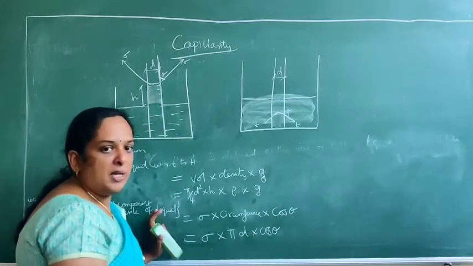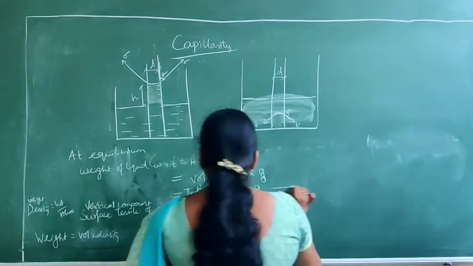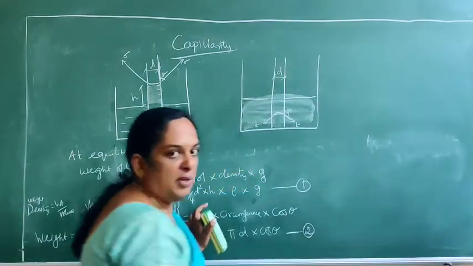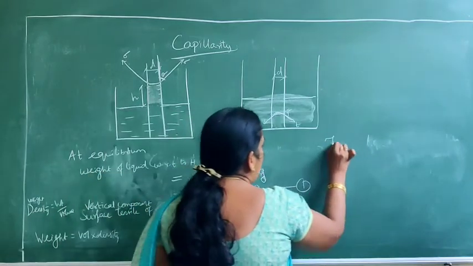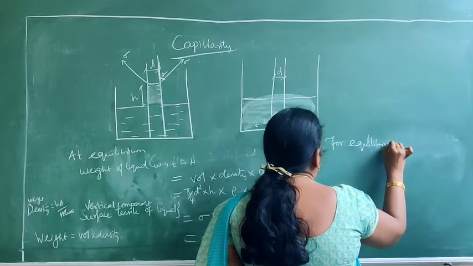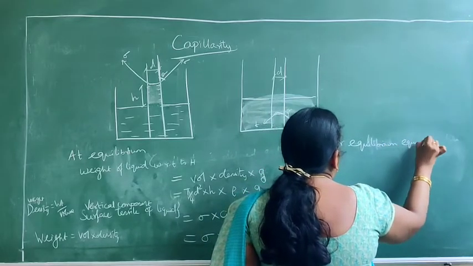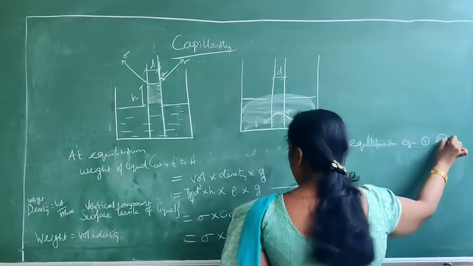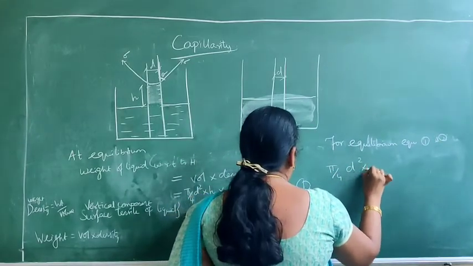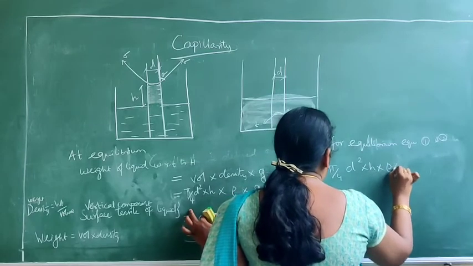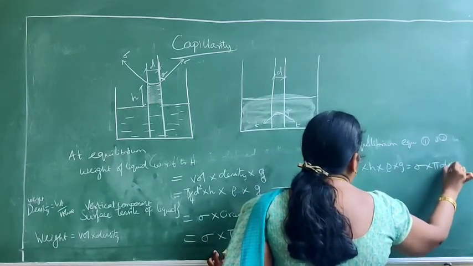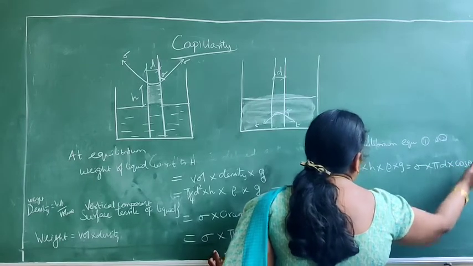Am I right? So for the equilibrium condition, we have to equate equation number 1 and equation number 2. This term is very important: at equilibrium, equate 1 and 2. So here, pi by 4 d square into h into rho into g is equal to sigma into pi d into cos theta.